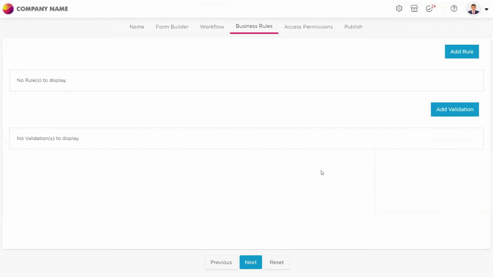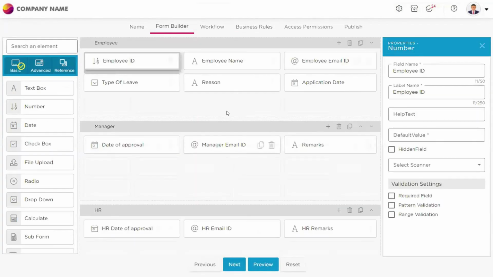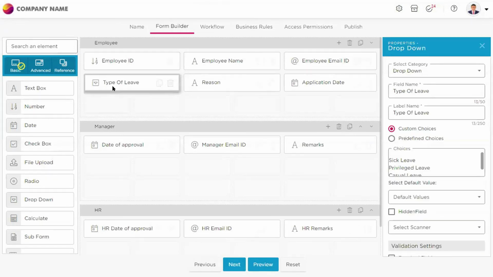For example, in this application, in this form builder, what I want to do is that if the user selects the type as sick leave or privilege leave, at that point of time, I don't want any reason for that, because the manager will have an understanding about sick leave and privilege leave.